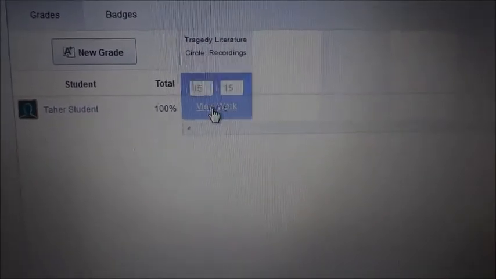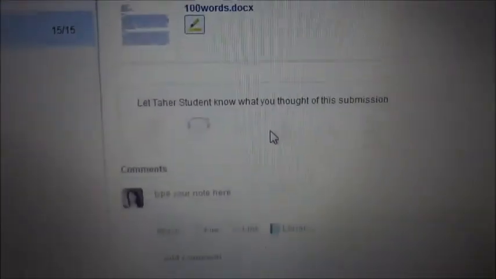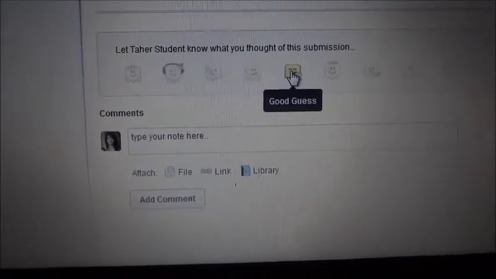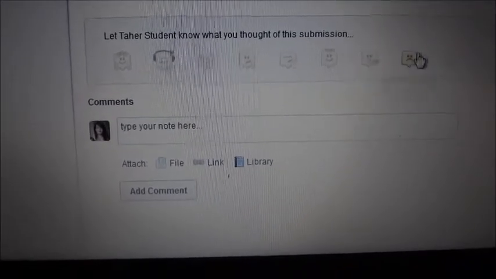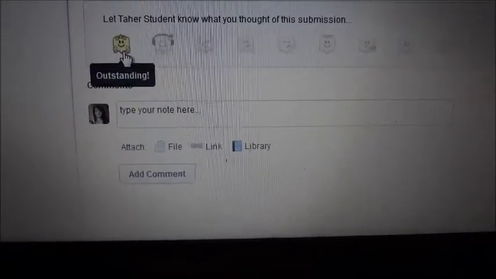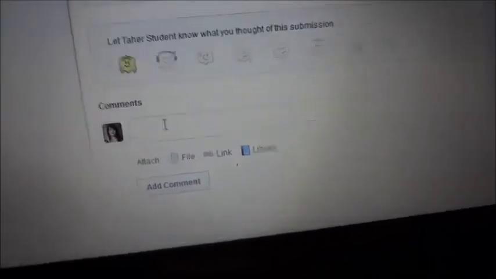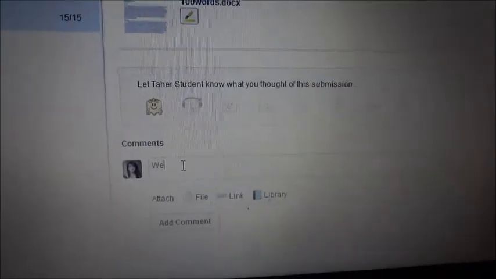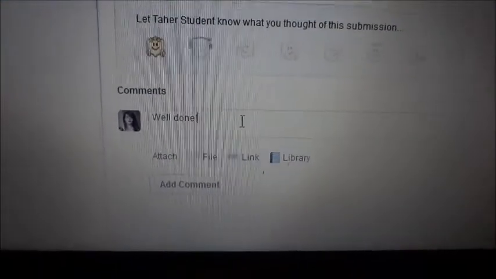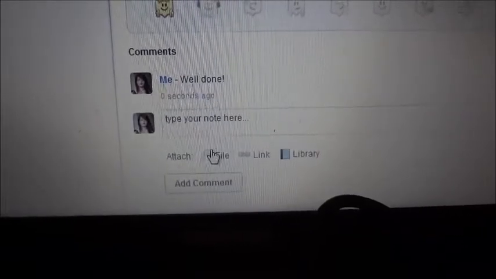I'm just going to show you how you can leave comments. As you can see here, this is his assignment that he submitted, and I can tell him through images what I thought of his assignment. This is great for ESL students or students who learn a little bit better visually so they can know exactly where they stand. Since he got 100%, I think it's outstanding. And I can leave my little comments here. You can go way more in depth than that, but this is just an example. I'm going to add my comment.